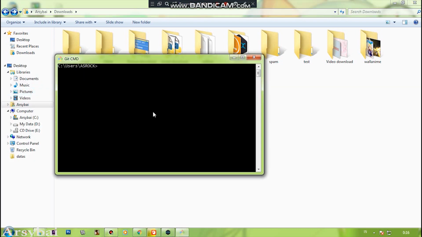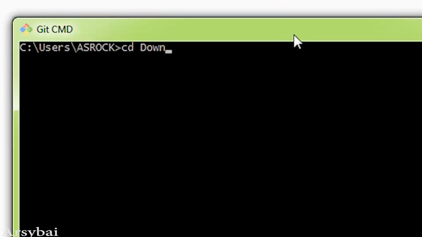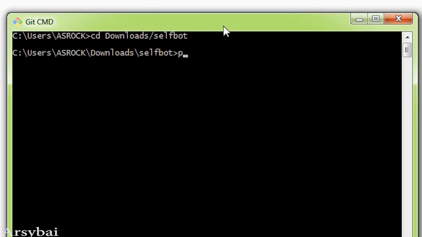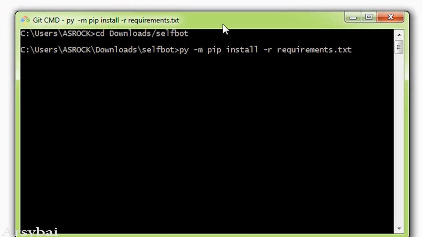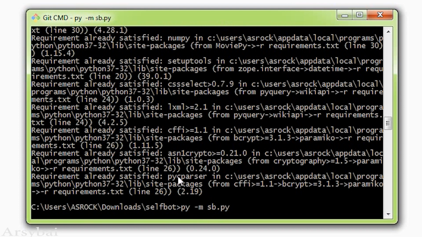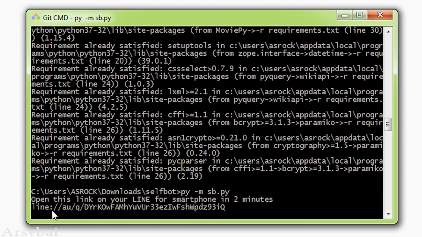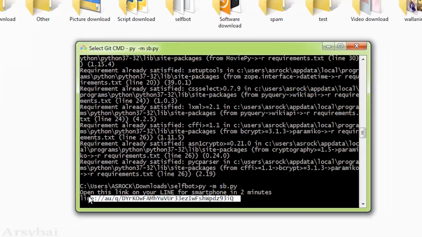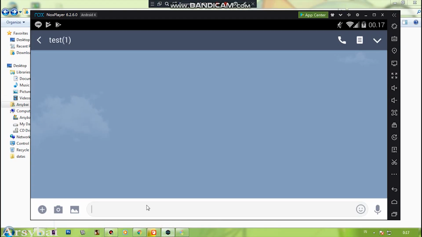Now open your Git command. Type cd download/selfbot. And type this. Wait for the link. And copy this link. Paste the link.